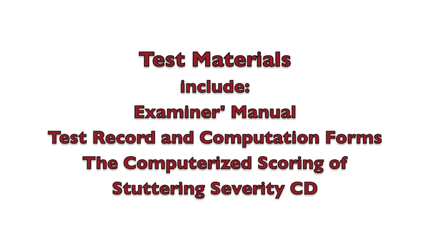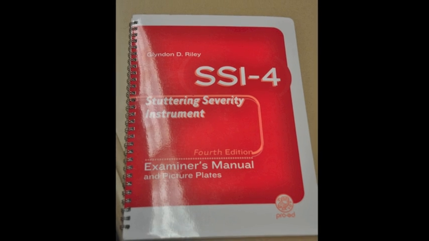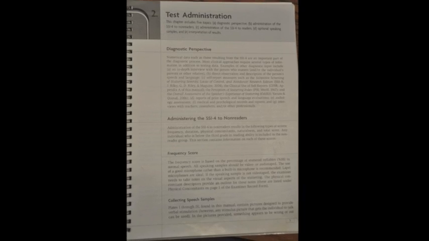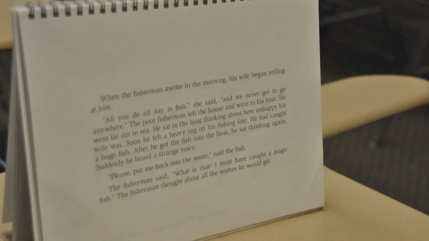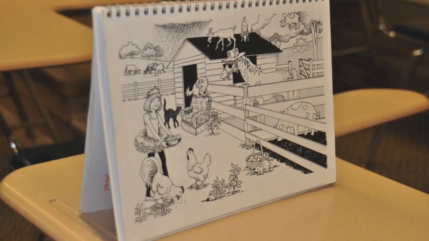The test materials of the SSI-4 include the examiner's manual, the test record and computation forms, and the computerized scoring of stuttering severity CD. The examiner's manual and picture plates include descriptions and uses of the SSI-4, administration guidelines, statistical properties, clinical use of self-reports, and stimulus materials. The picture plates and story pages are used to provide verbal stimulation.